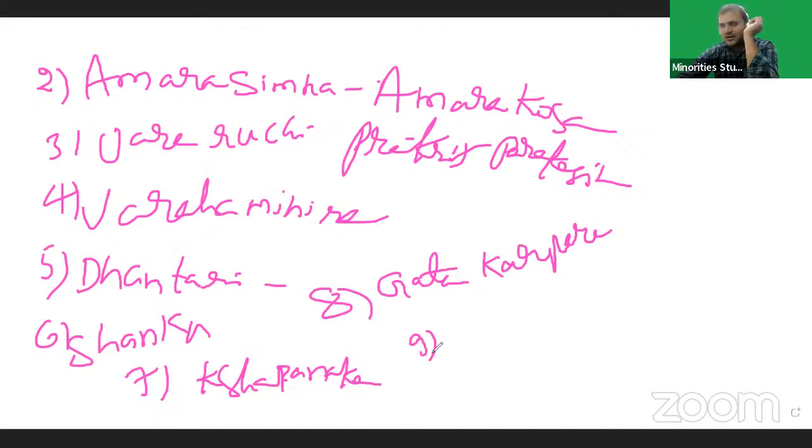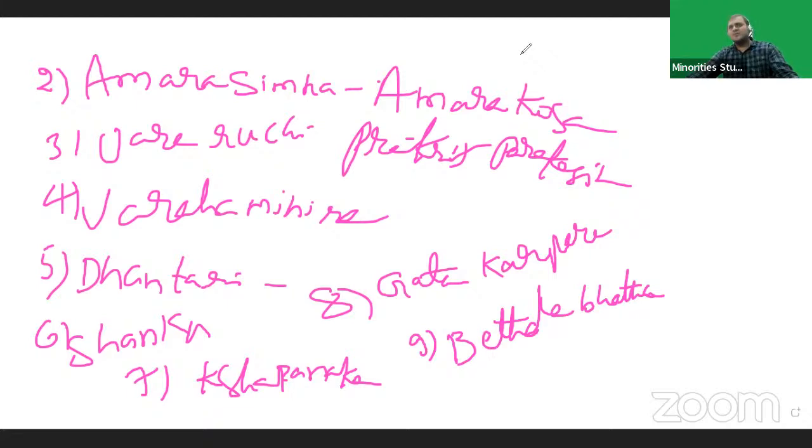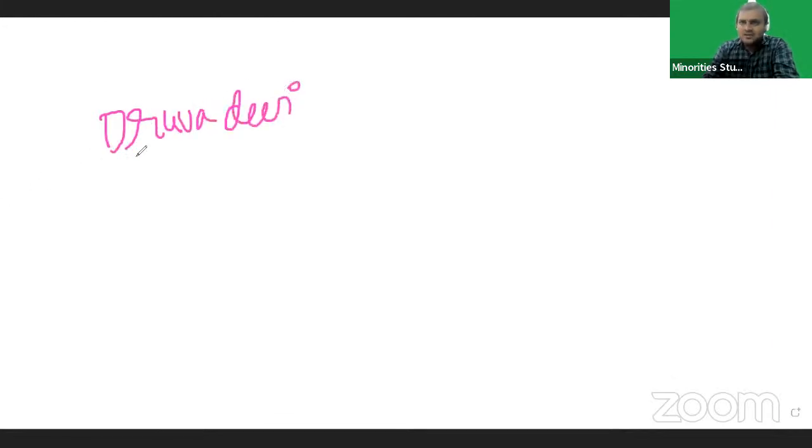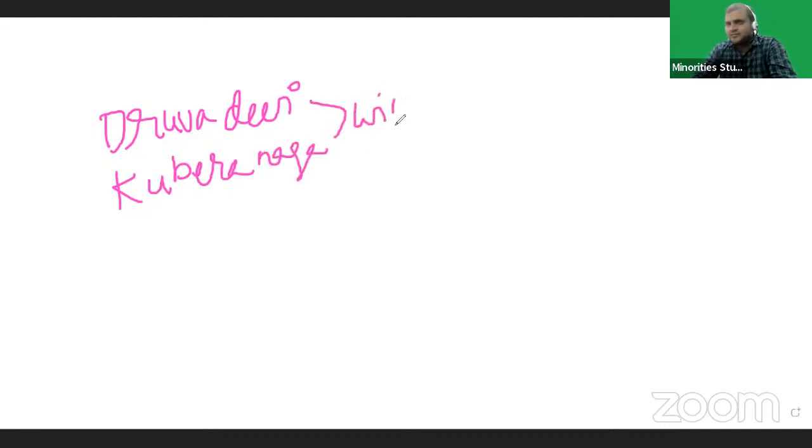The ninth one was Betala Bhattu. These nine persons lived in the court of Chandragupta II. Chandragupta II married Dhruva Devi and Kubera Naga. These two persons were the wives of Chandragupta II.